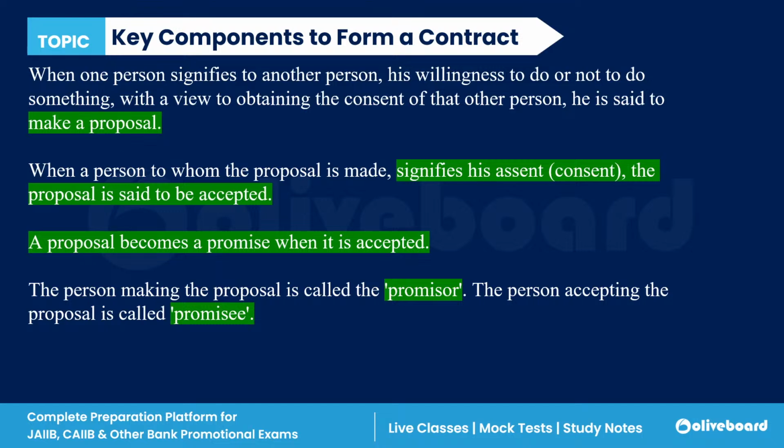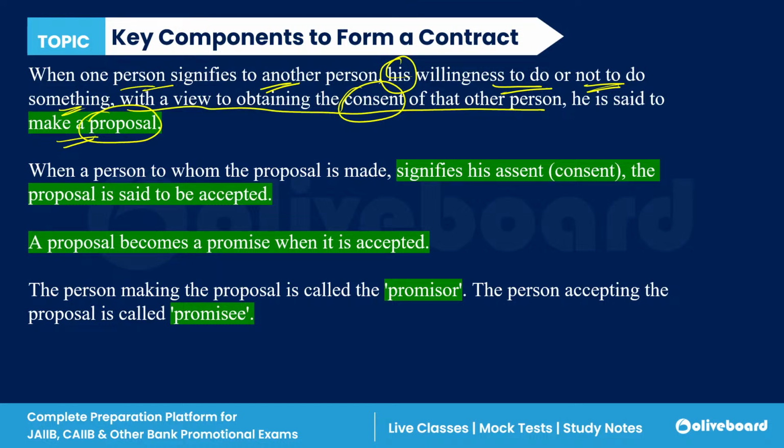When a person signifies to another person his willingness to do or not to do something with a view to obtain the consent of the other person, then it is known as a proposal, right?